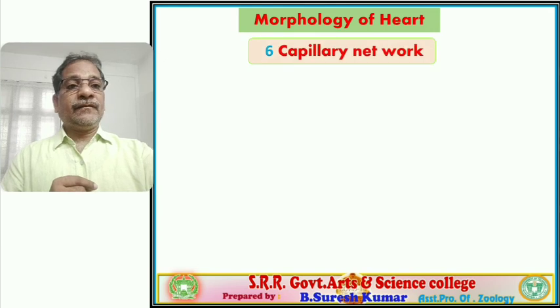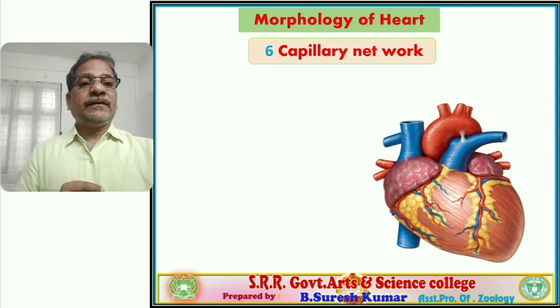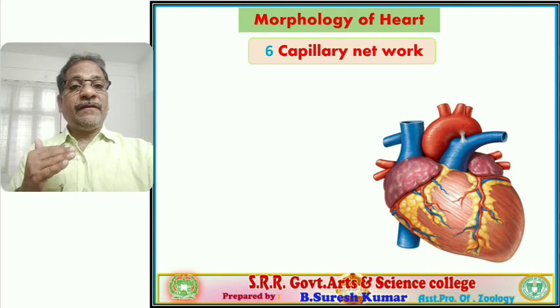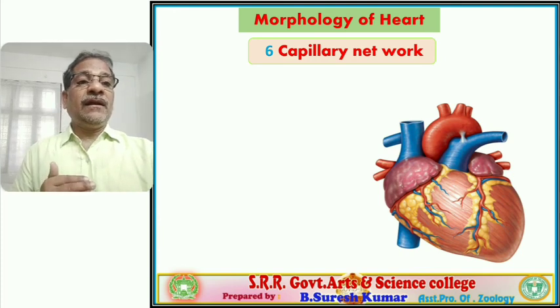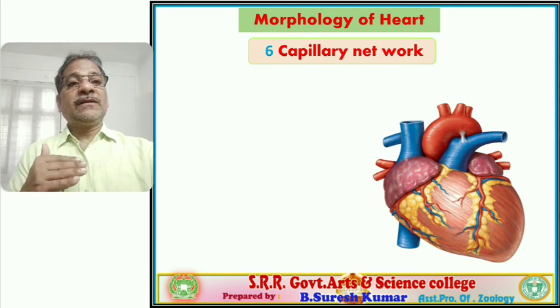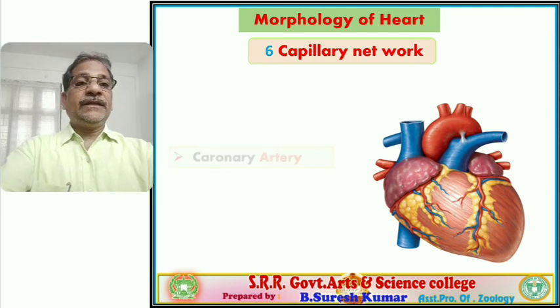Next, capillary network. On the surface of the heart, you observe the branches of the coronary artery and branches of the coronary vein clearly present on the surface of the heart. They are accommodated in the grooves present on the surface of the heart. Follow? Right?